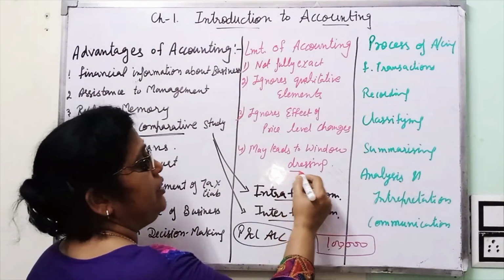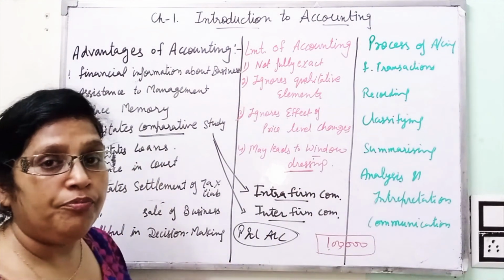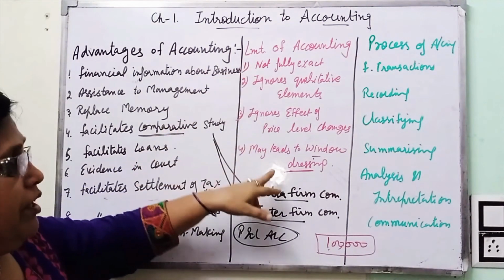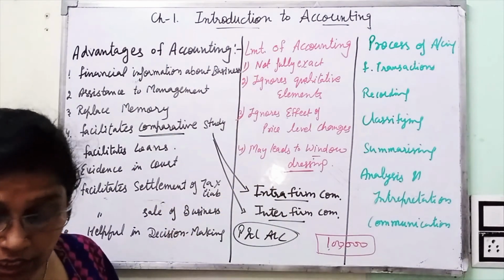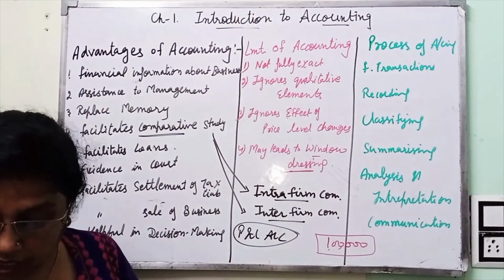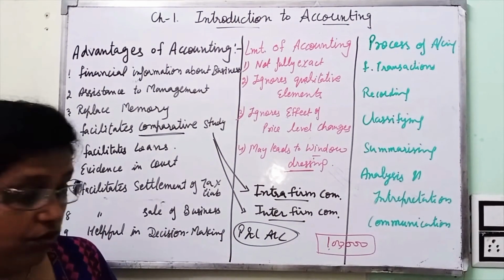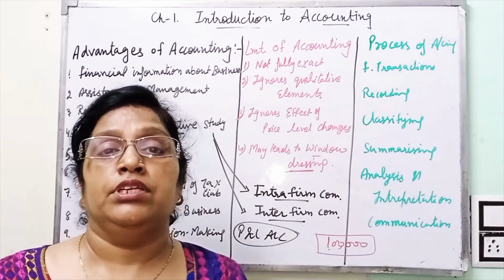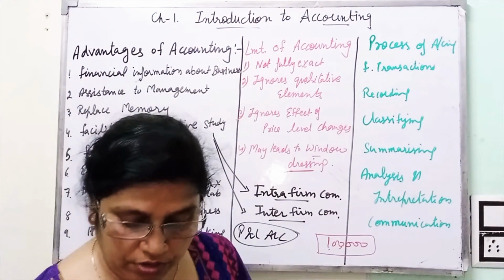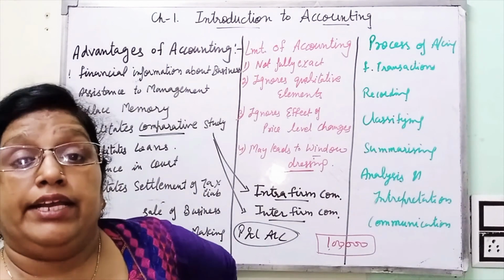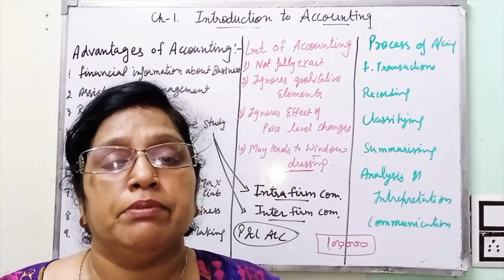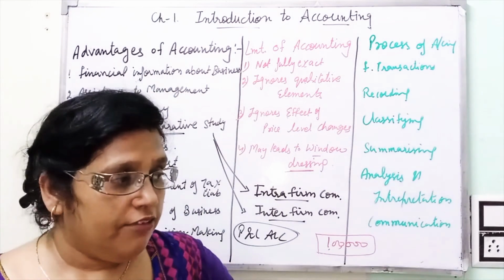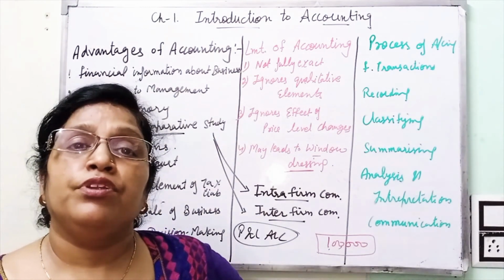Next is may lead to window dressing. Window dressing. Dressing means to dress up someone. Accounting may be window dressed by any person, means the accounts can be manipulated. They can be changed according to the requirement of the business. If the businessman wants to pay less tax, then they will show higher expenses. In the same way, if the businessman wants to raise funds from